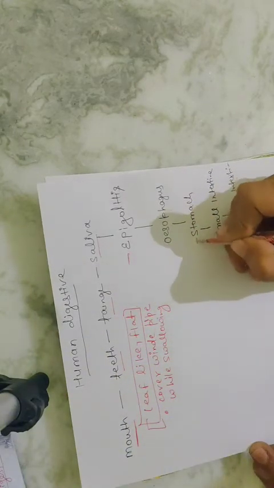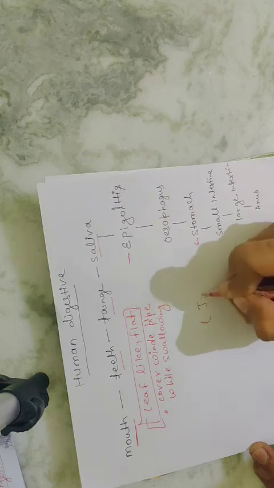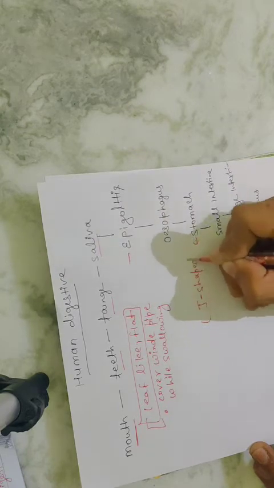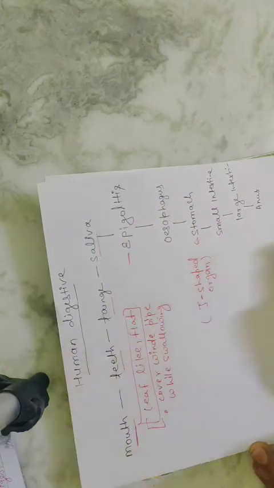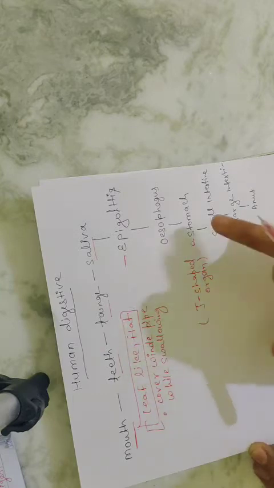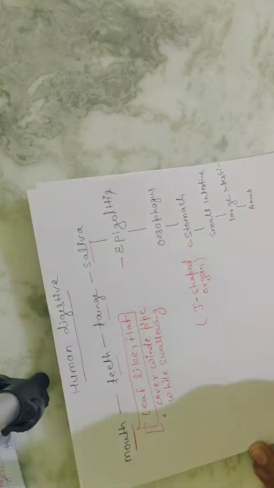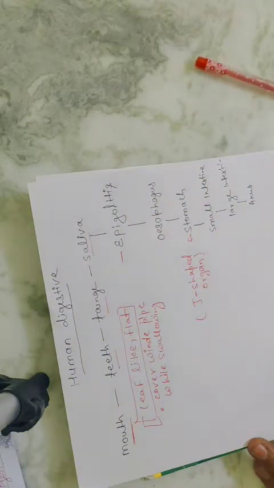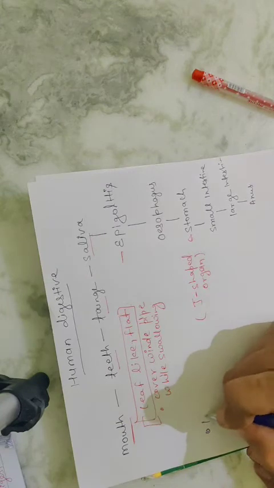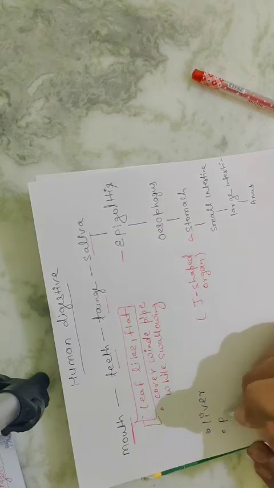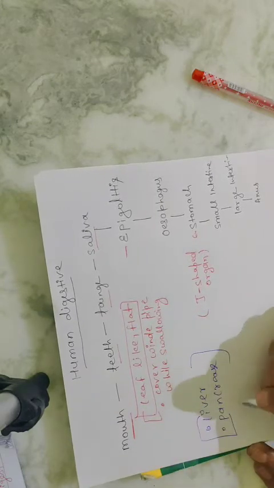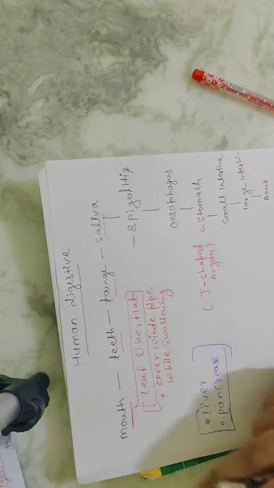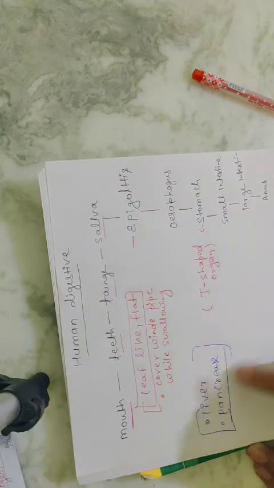Now a question comes: the stomach. Up to now you learned that the stomach is just a J-shaped organ. I am just giving you a clue. I will explain each and every part in detail. The small intestine is already divided into three parts: duodenum, jejunum, and ileum. That we also study. Despite that, we also have a few more things: the liver and pancreas. This is also a part of our digestive system, but it is a different channel, a different pattern. So we will study about it separately.